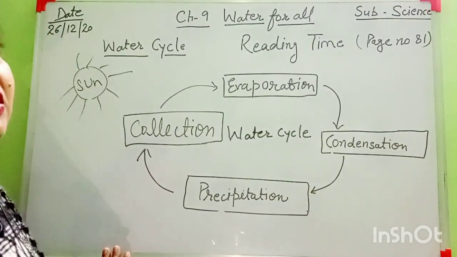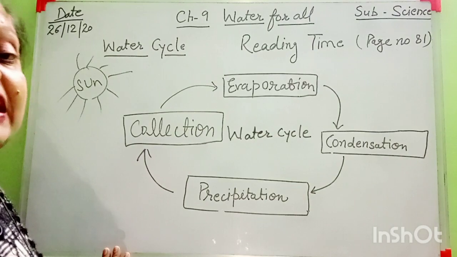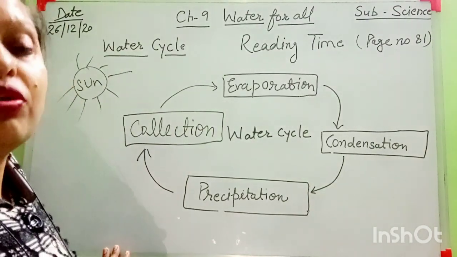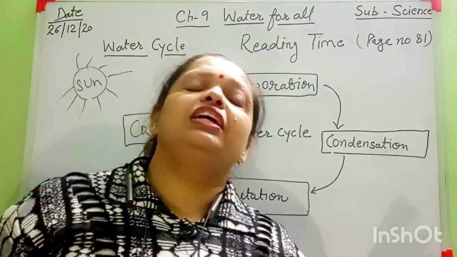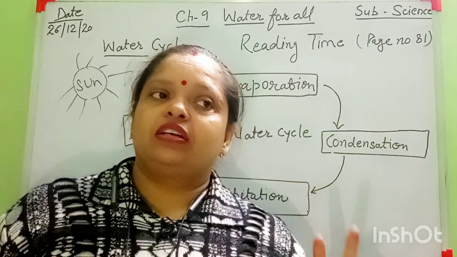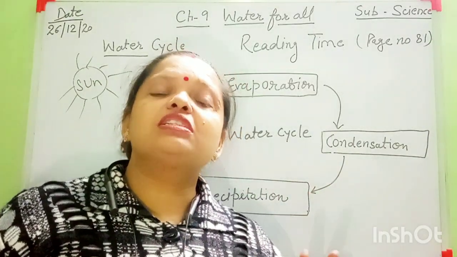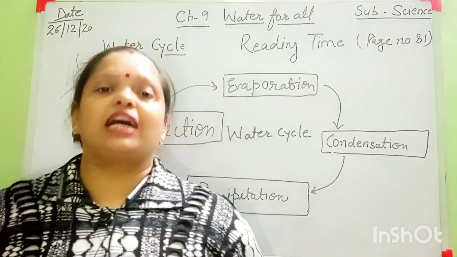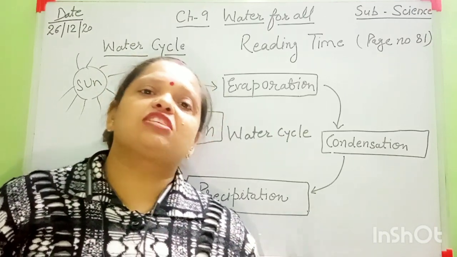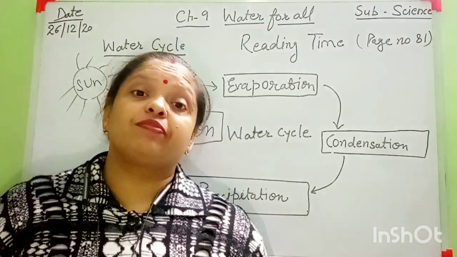Remember it. The water changes into ice in the winter season. That form is solid form. Water is the only substance that is found in our nature in three forms: solid, liquid and gas. Water's solid form is ice, liquid form is the water we drink, and gas form is steam.